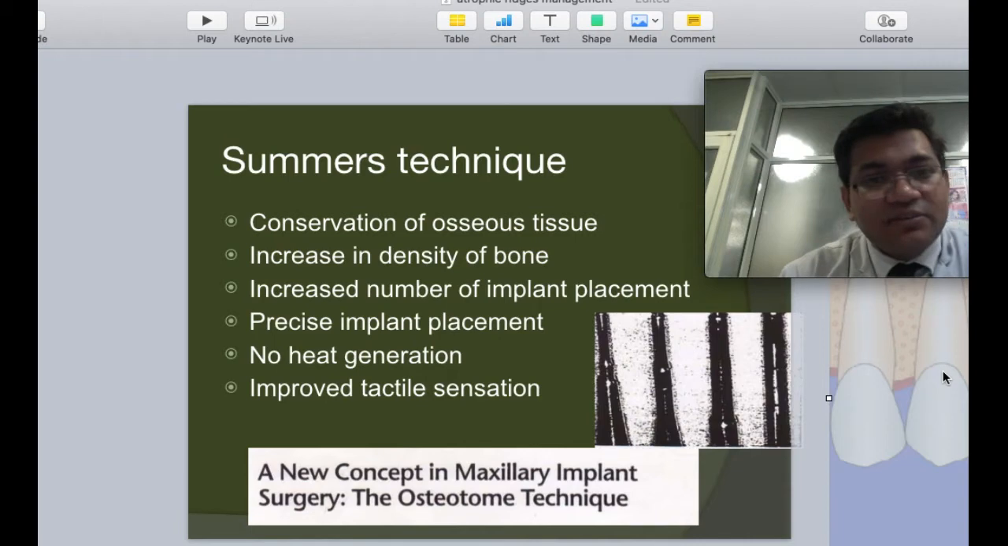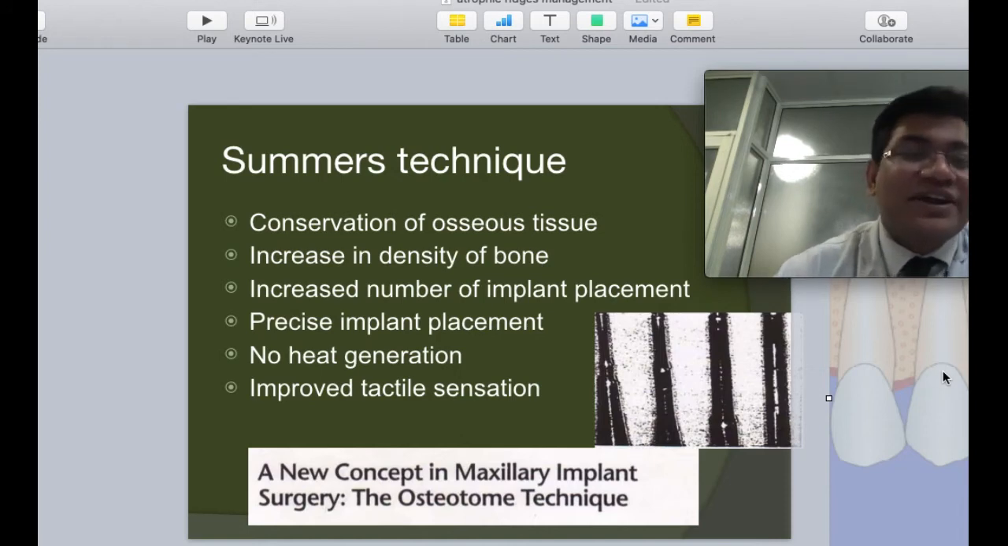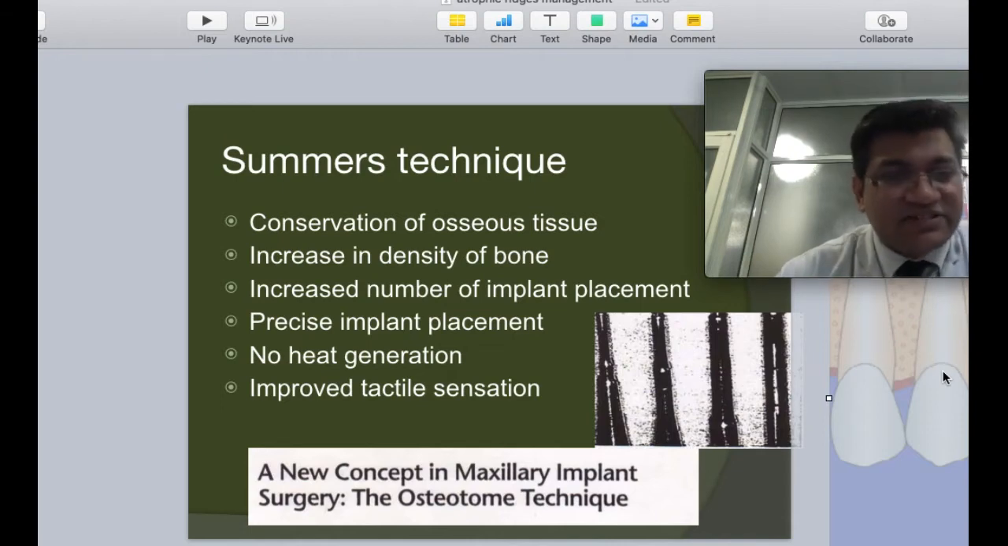In the classic Summers technique, we are not using any kind of rotary drills. So there is no heat generation. Therefore, the viability of osteoblasts is significantly more. As such, this allows for a significantly improved tactile sensation.